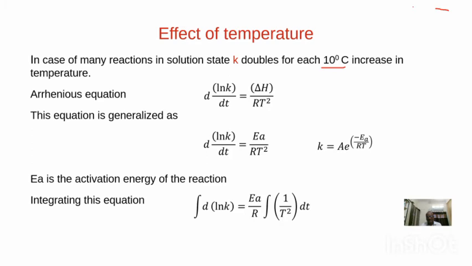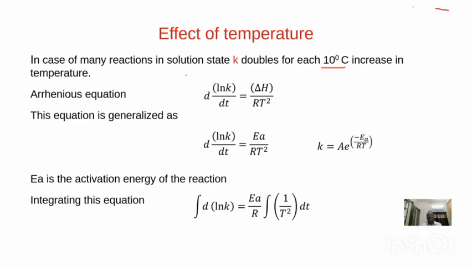How are these rate constants measured? With a difference of 10 degrees centigrade. Higher temperature rate constant divided by lower temperature rate constant. That gives approximately 2. That is the meaning of temperature coefficient.